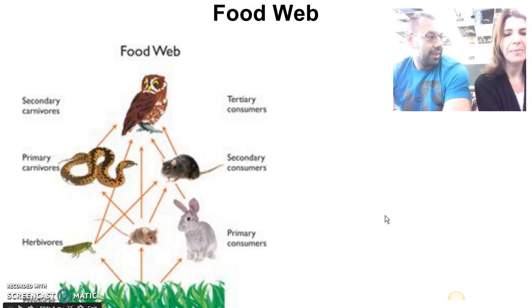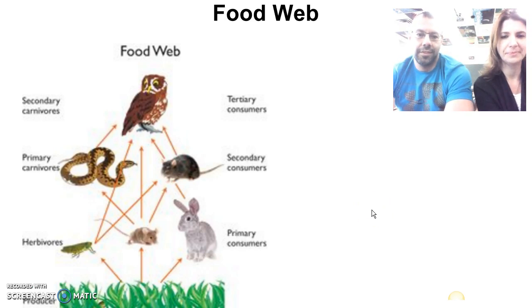So, what about the size? Do you notice anything about the size of the organisms in our food web? I have some ideas of what to say. So that's something that we're going to come back to tomorrow.